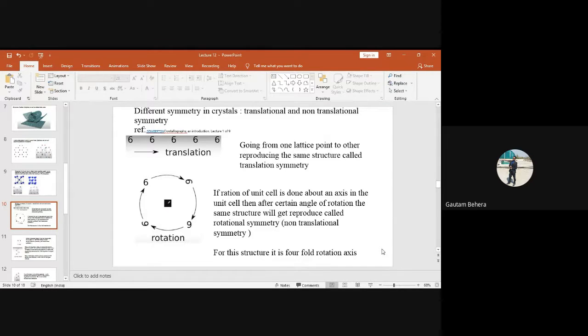Suppose I take an equilateral triangle. Just imagine you have an equilateral triangle, all sides the same, and you try to rotate it about an axis. How many folds of symmetry will it have? You need to justify that. Draw it in your notebook and rotate it clockwise, for example. After how much angle of rotation will you get the same equilateral triangle, the same structure?